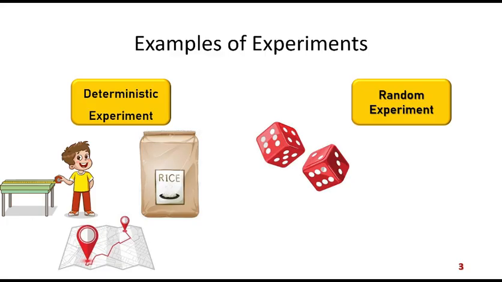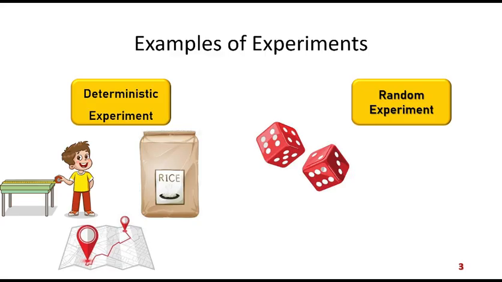So we may assume that here what happens in case of random experiment, every time we throw the die, we don't get the same result every time. The result keeps on changing. Yes, some cases we may get the similar result, but it will change soon after in the next trial or in the next to next trial, etc. Now here what happens, you know the set of all possible outcomes.